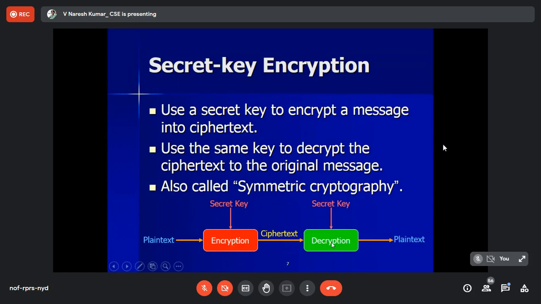As of now, we do not have algorithms where encryption uses one algorithm and decryption uses another. If you want, you can be the founder of that new kind of algorithm, where encryption is DES and decryption is AES, or like that. But right now it is not there. For encryption and decryption, we need to use the same algorithm, and in the symmetric key, the same key has to be used.